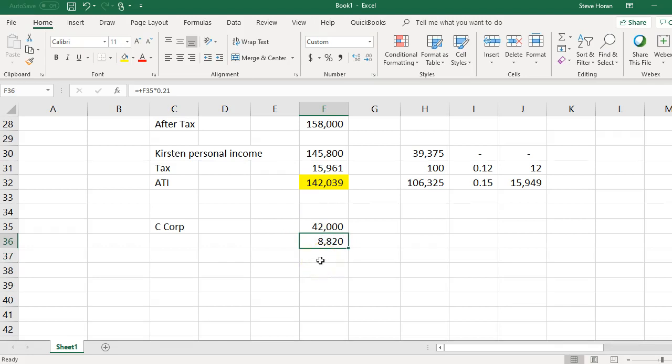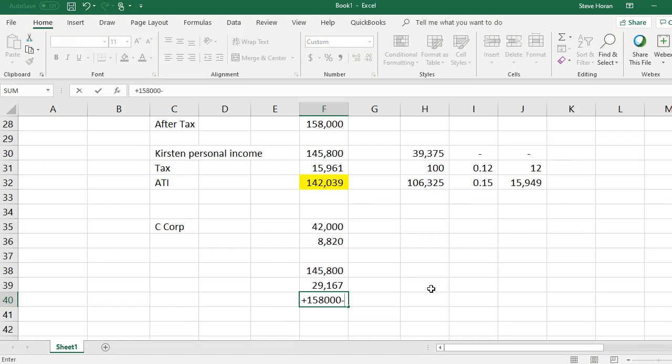Kirsten then herself would have to pay tax. So she's going to receive 158 as salary, and then she'd subtract from that the 12,200 standard deduction. So her taxable income is the 145,800, and her tax based on the tax tables would be 29,167. Okay, so then her after-tax income is the 158 minus the 29,167 in tax, her after-tax income is the 128,833. Okay, so that's the difference between the two.